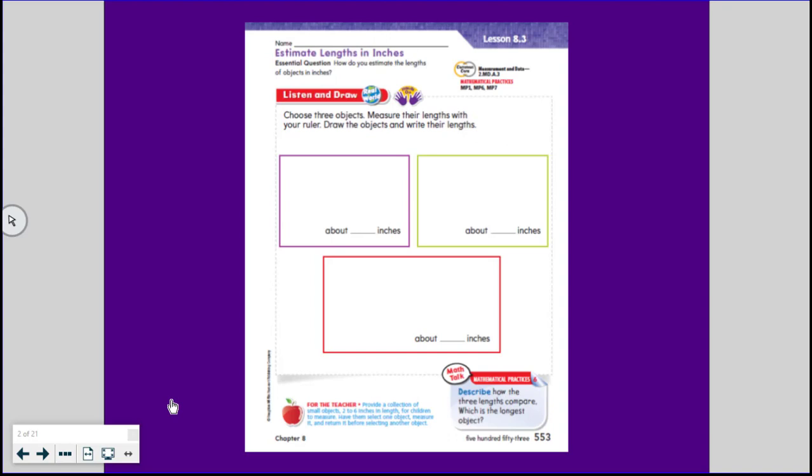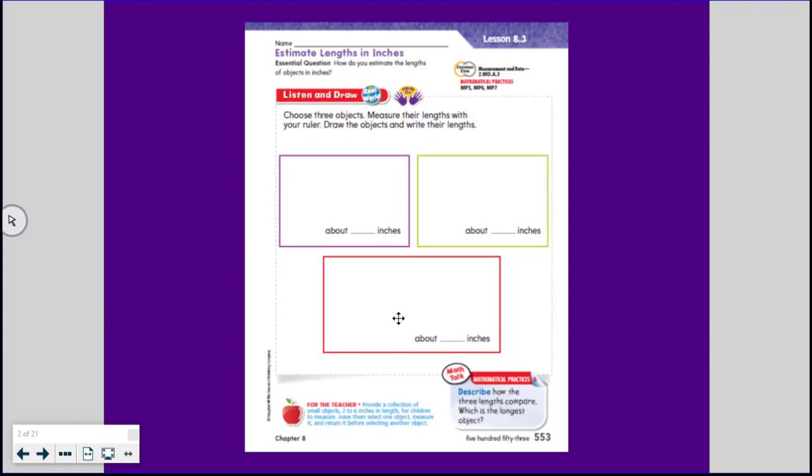And for our listen and draw, it says that you need to choose 3 objects. You're going to measure their lengths with your little paper ruler that you created and draw the objects and write their lengths. So these are going to be objects that are smaller than your ruler. Okay, you don't want to pick something big like a desk. You want to find 3 objects that are smaller than your ruler. And once you measure them, you want to write about how many inches they are and then draw me a quick picture of each one. So go ahead and pause your video and do that.